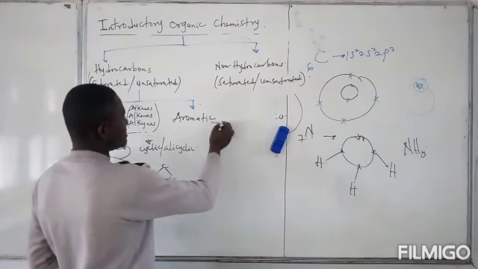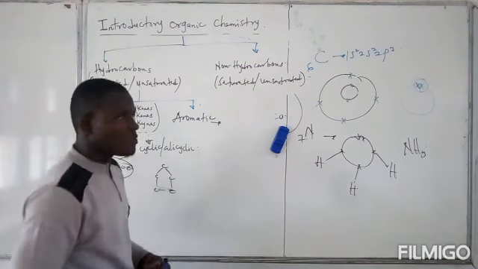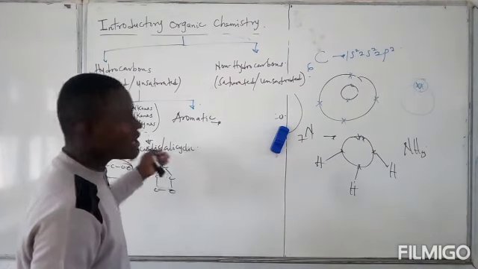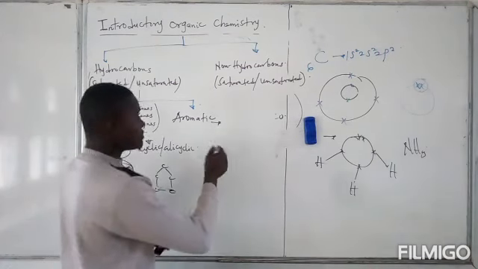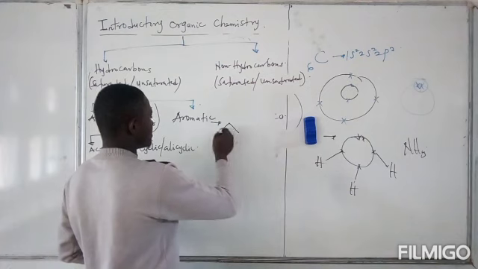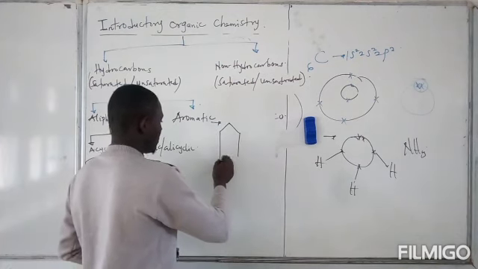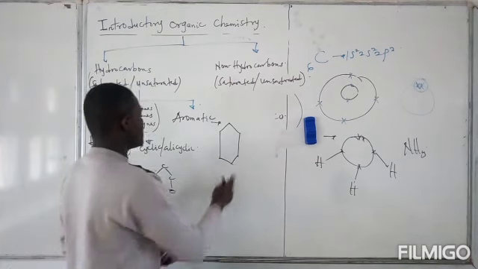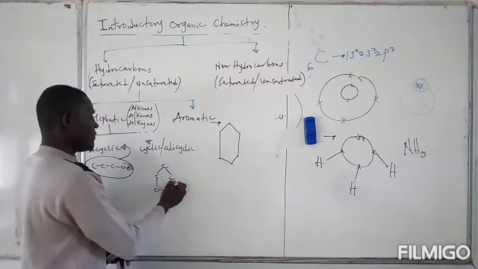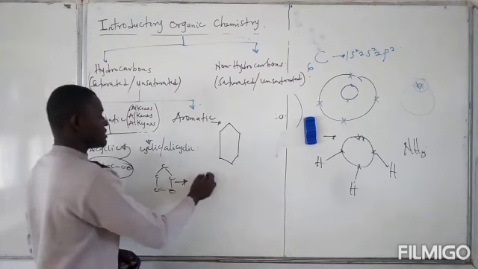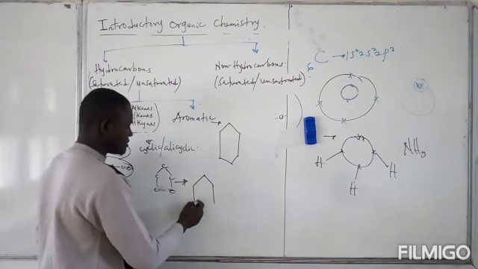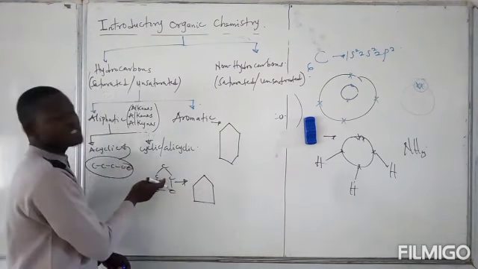So when we say benzene, benzene is also a ring hydrocarbon, but it is different from other normal cyclic hydrocarbons. Okay, so benzene contains double bonds. So we have something like this. Now, before I go there, for this cyclic hydrocarbon, which has 5 carbon chains, I could just decide to draw it as a pentagon like this. So this is actually the same thing as this.